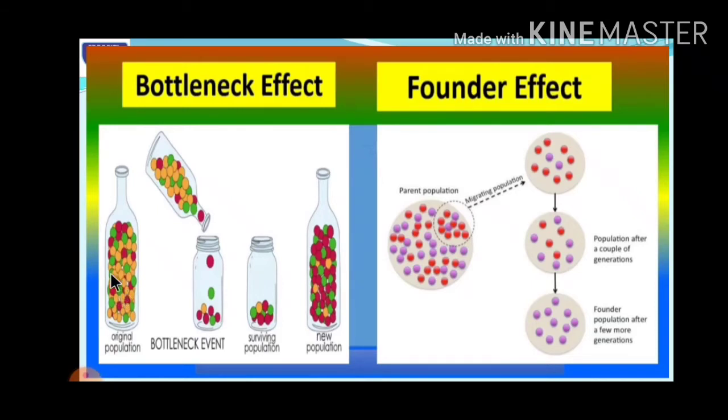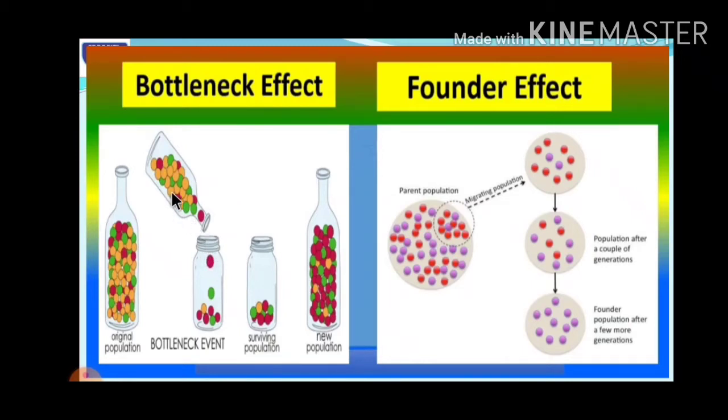See here, in one bottle they have kept many marbles of yellow, green and red color. This can be considered to be one original population. Now, as the neck of this bottle is narrow, if you tilt the bottle and want to move some of the marbles to another bottle, what happens?